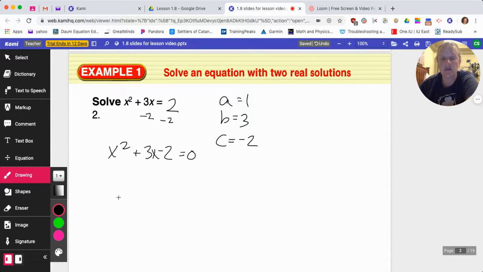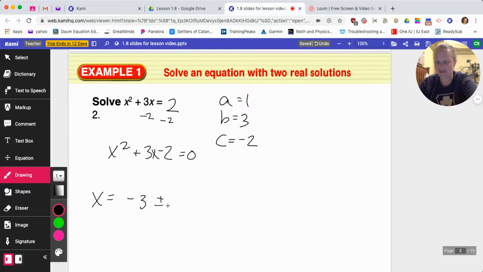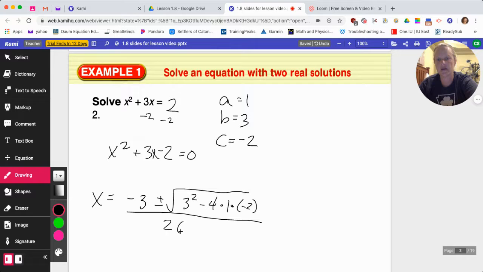If we put it into the quadratic formula, I know that x equals, sorry, not plus or minus. I knew there was something wrong there. Negative b plus or minus the square root of b squared minus 4 times a times c, all over 2 times a.